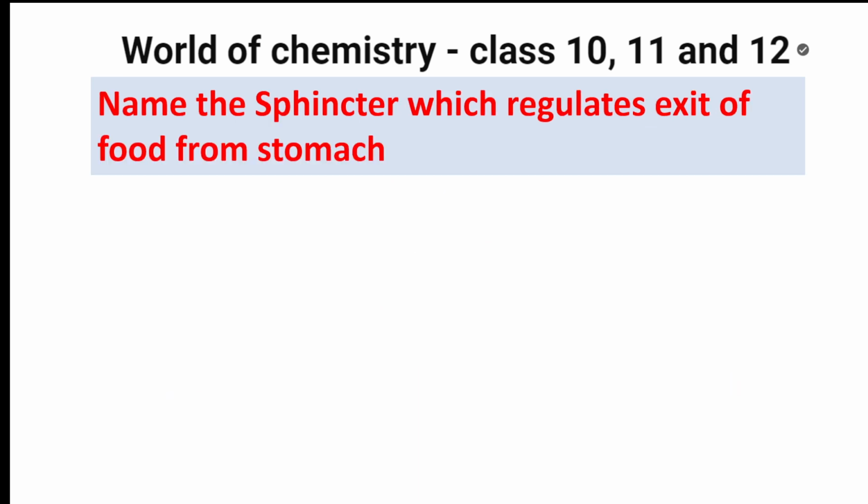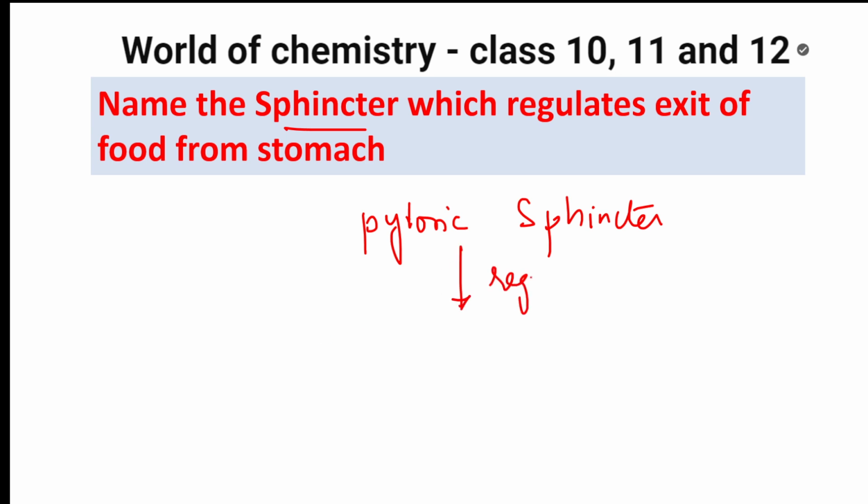Next question. Name the sphincter which regulates exit of food from stomach. That particular sphincter is called the pyloric sphincter. What does it do? It regulates food. From where to where?